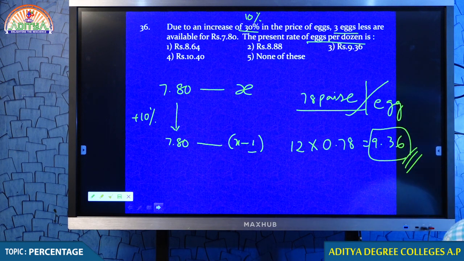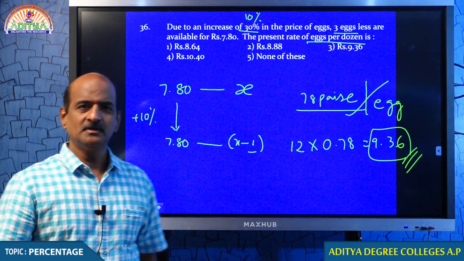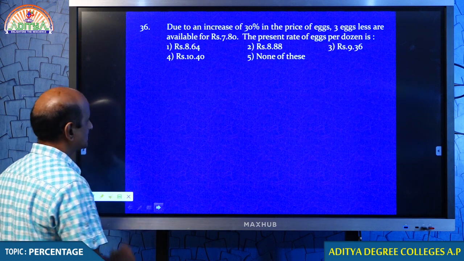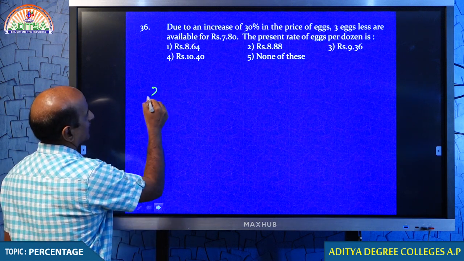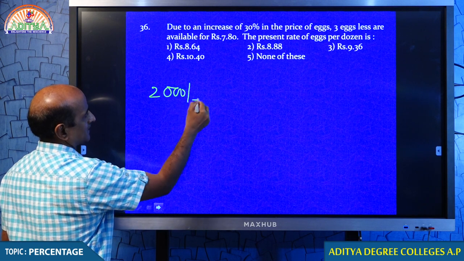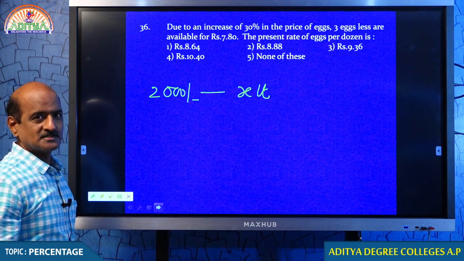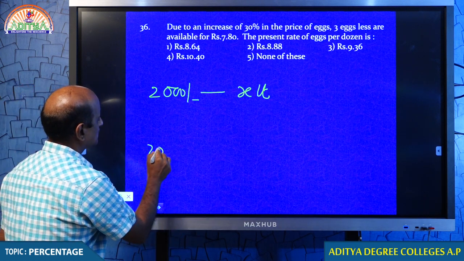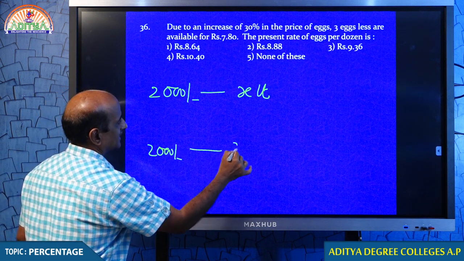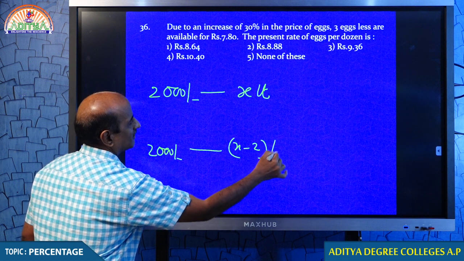I understand, students. I understand. Probably I must give you one more example to make it clear. Yes, students, I understand that. Well done, well done. Yes, I need to give you one more example. Maybe this time you get more clarity. Just look at that. I usually take 2000 rupees and I get X liters of diesel. Students, just listen to me. If with the same 2000 rupees, I get X minus 2 liters, what could be the reason?